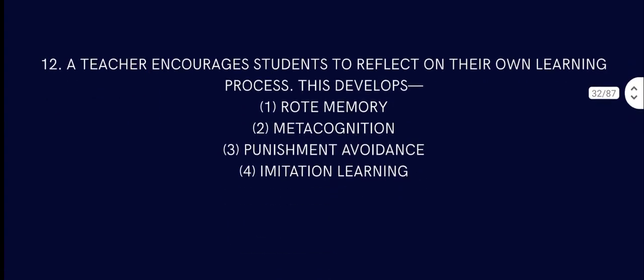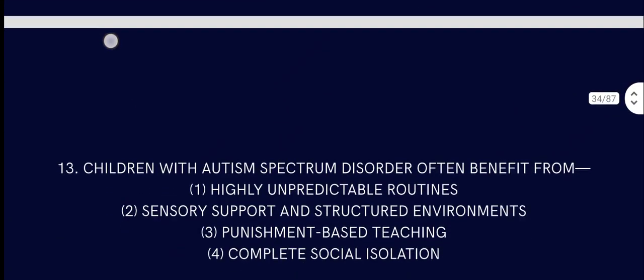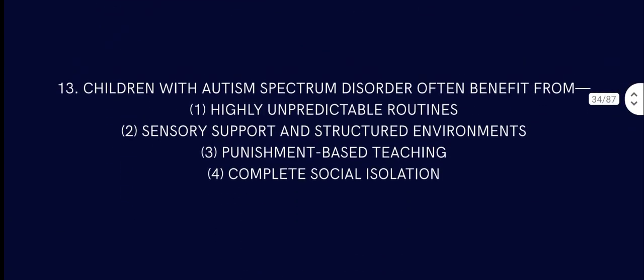Question number 12. A teacher encourages students to reflect on their own learning process. This develops what? It's very important for a kid to reflect on their own learning. What they develop through this is metacognition, because they think about their own thinking, and that helps in the process of reflecting on their own learning. Metacognition is thinking about thinking.